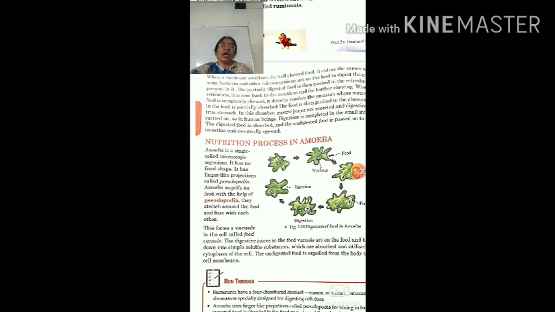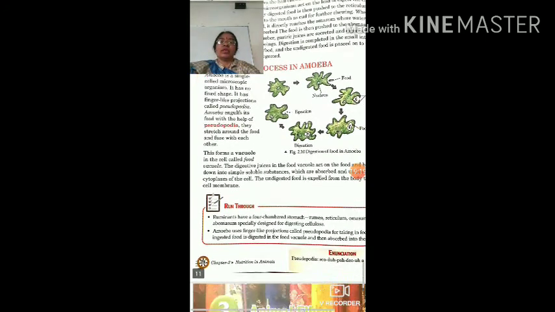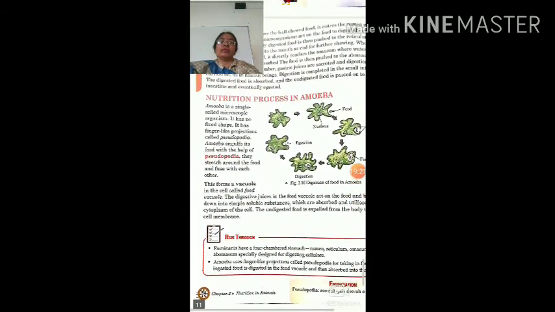After digestion, the nutrients will be absorbed in the cytoplasm of the amoeba cell, and the remaining undigested food will go near the cell membrane, and the cell membrane will burst there, and the food will be expelled out. In this manner, the process of nutrition occurs.